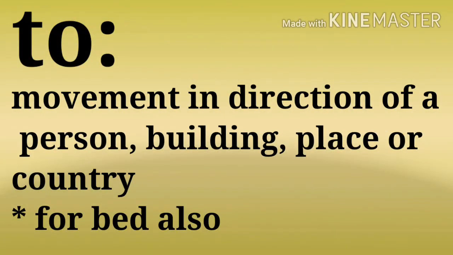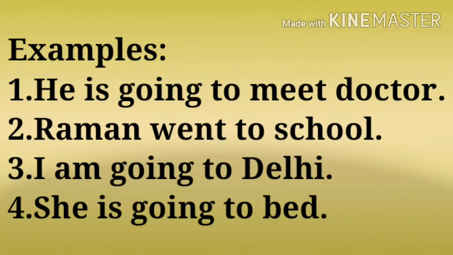Now let's start with the preposition to. To indicates movement in the direction of a person, building, place or country. For bed also we use to. For example, he is going to meet the doctor. Raman went to school. I am going to Delhi. She is going to bed. In all these four statements, a person is going either towards another person or to a place. Therefore, to is used here.